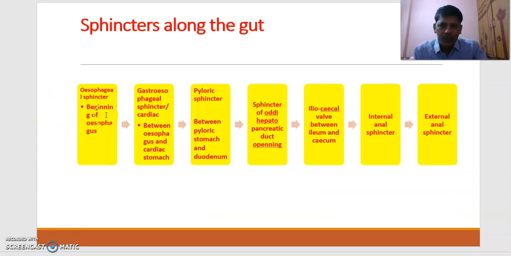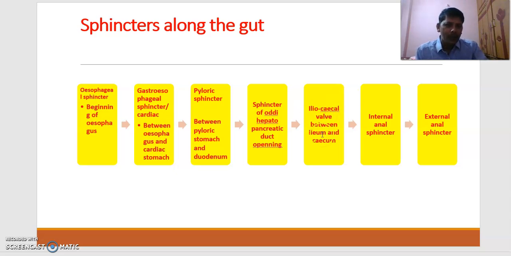There is the esophageal sphincter, at the beginning of the esophagus. There is a gastroesophageal sphincter or cardiac sphincter, between the esophagus and cardiac stomach. There is a pyloric sphincter between the pyloric stomach and duodenum. Next one, the sphincter of Oddi, at the opening of the hepatopancreatic duct into the lumen of the duodenum.